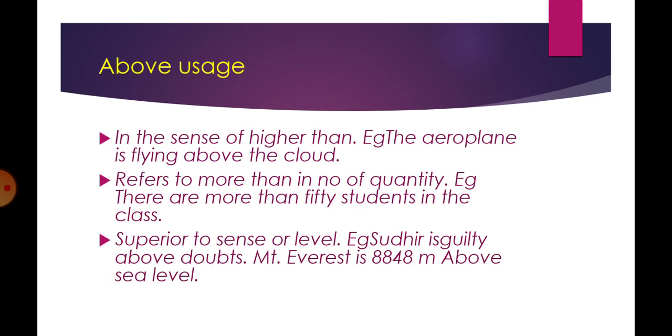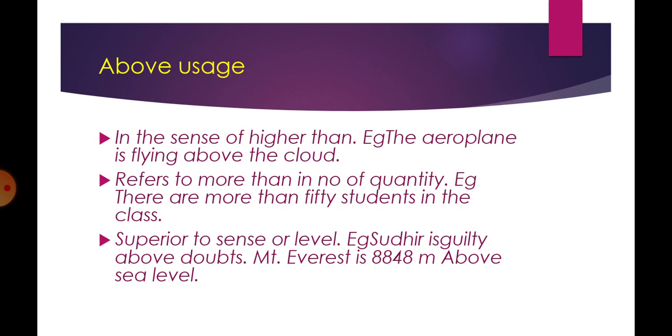Above is used in the sense of higher than. Example, the aeroplane is flying over the cloud. That means it is flying higher, high up. Then it refers to the number that is more than something. There are more than 50 students in the class. Or we say there are above 50 students in class. That means there are more than 50 students in class.